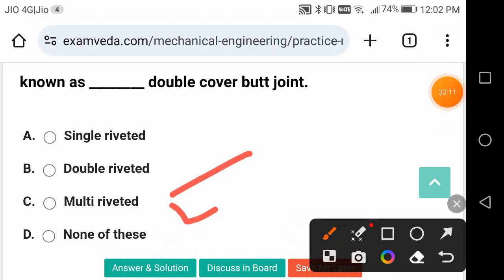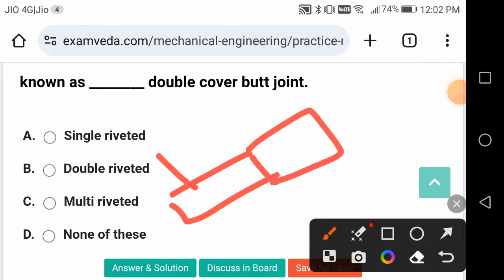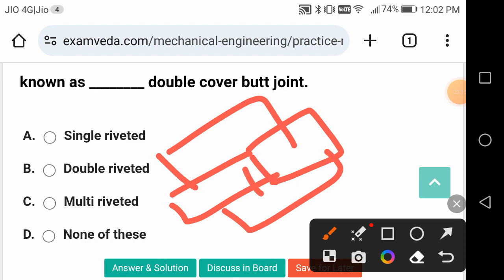So this is your plate, this is your plate. There's a plate over there, there's a plate over there. Here butting is taking place, okay. And now here riveting is done.